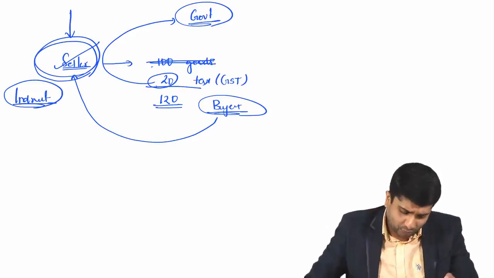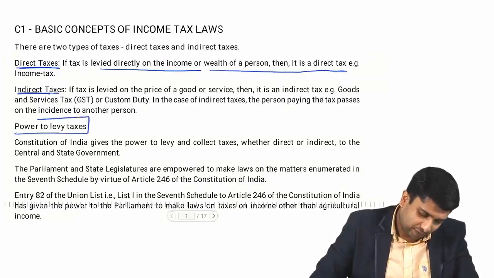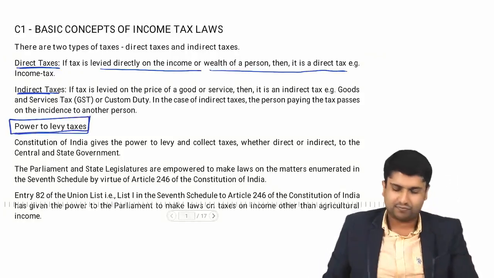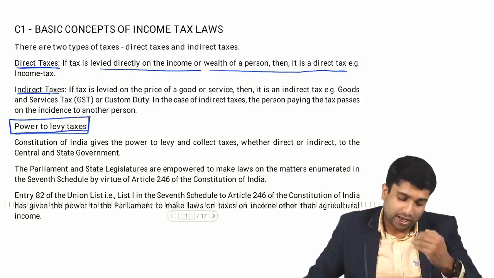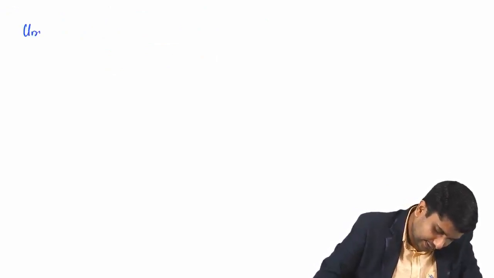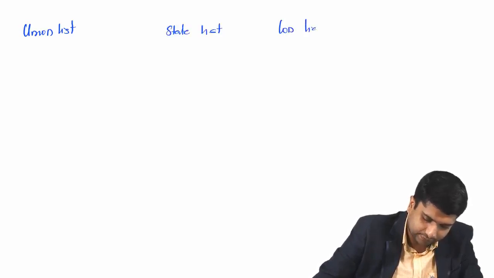Okay. Now, let's continue from where our government got power to levy taxes. As you know, it is as per the Constitution. Let me tell you, as per Constitution, there are three types of lists. Number one, it is called Union List. Number two, State List. Number three, Concurrent List.